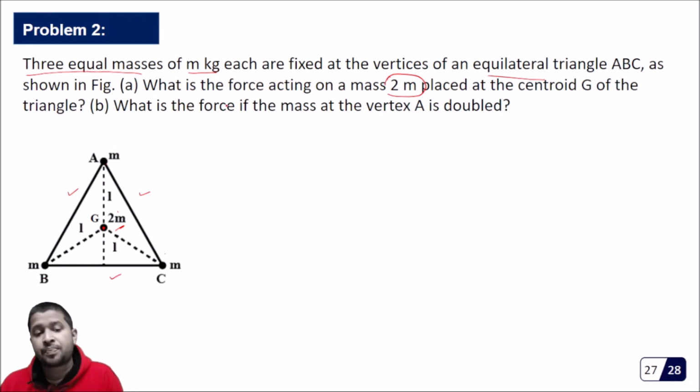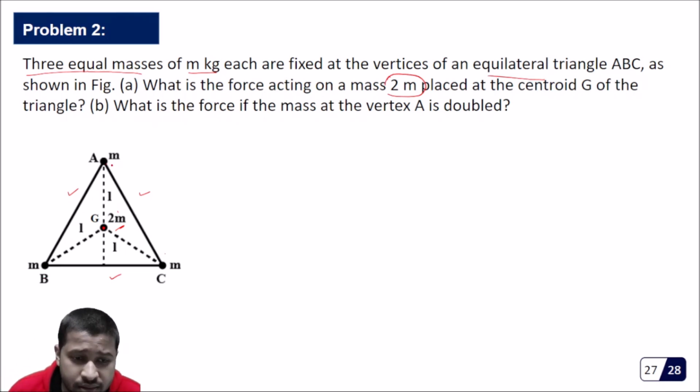Okay, so what is asked in this question is there are three masses on an equilateral triangle. Equilateral triangle means all three sides are equal, and there is a mass which is at the center of the equilateral triangle, that means at the centroid. And it is given that these are 1. That means the distance from the vertex to this centroid is 1. So we have to find the net force acting on this mass of 2m.